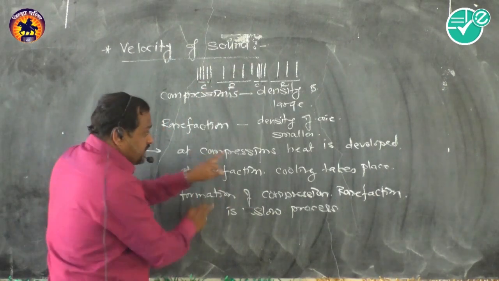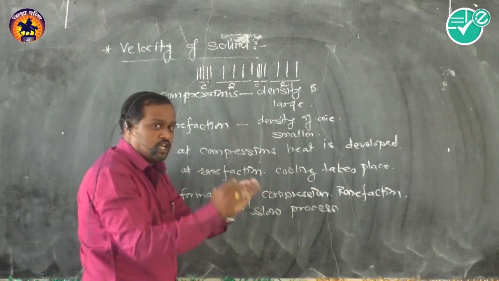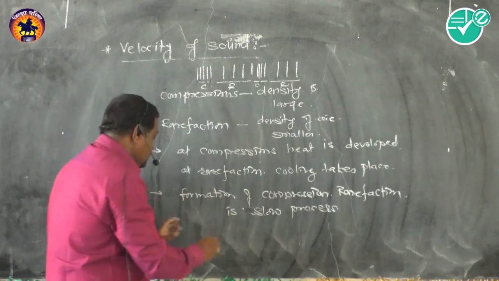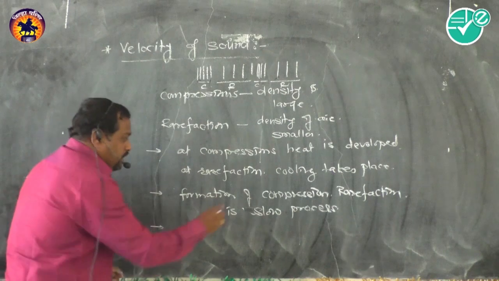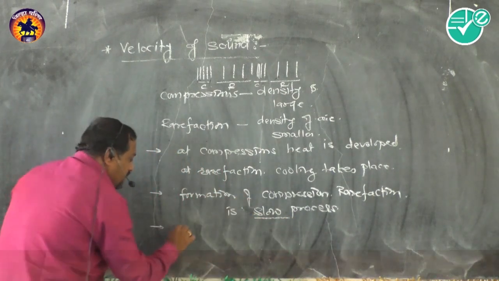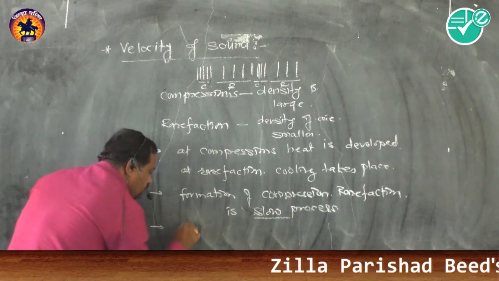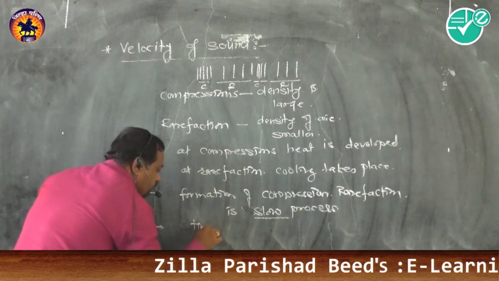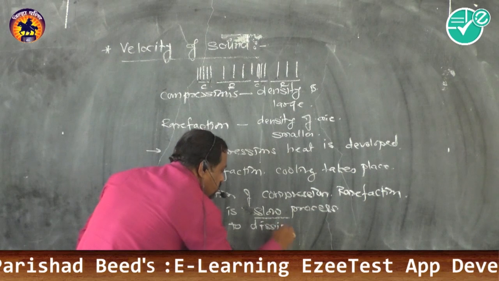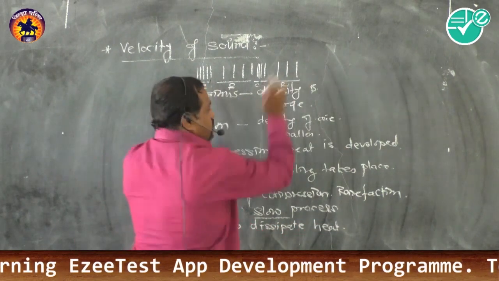Newton said that at compression heat is developed and at rarefaction cooling takes place. As it is a very slow process, it gets sufficient time to dissipate heat in the whole system.